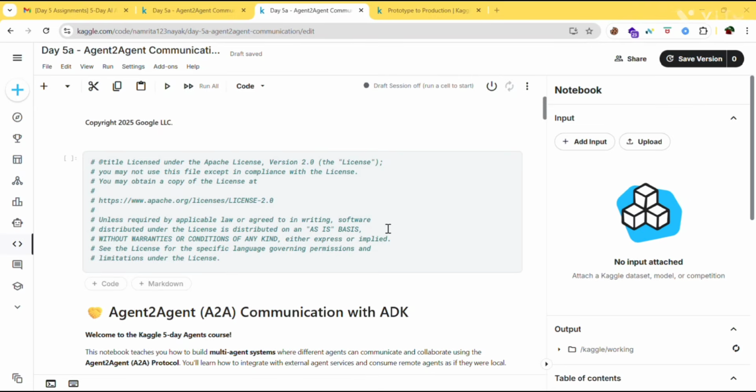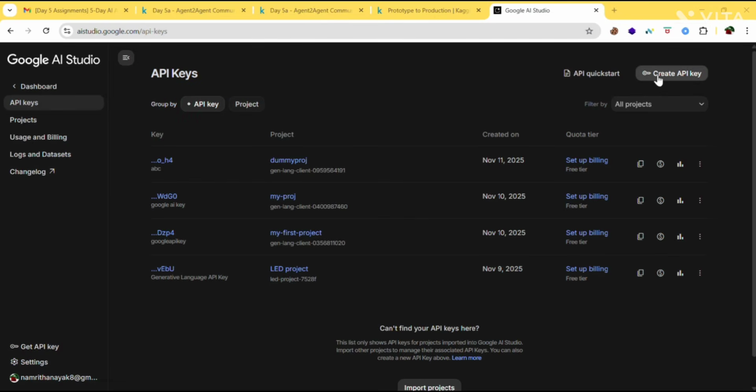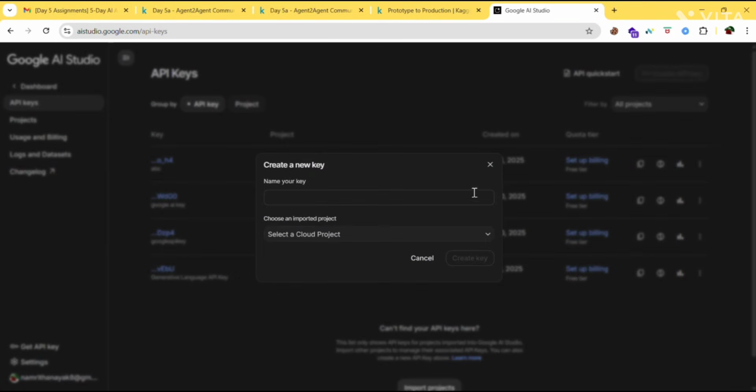So how can you generate that? Simply go to Google AI Studio and click on create API key. If you already have a key, no need to create it. If anyone doesn't have one, you can create it from here: create API key, and then go through the process.